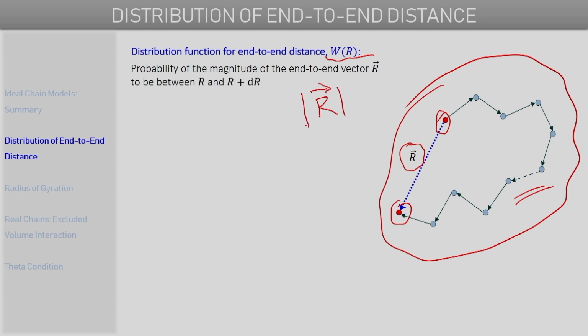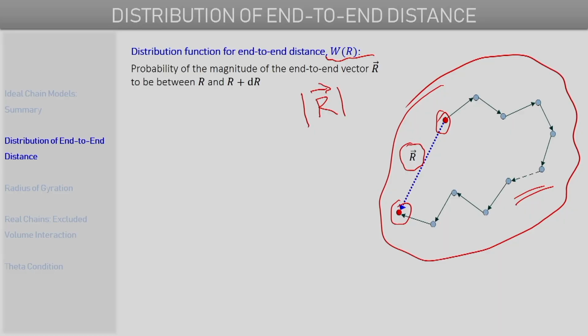This distribution function gives the probability that this magnitude will lie between r and r plus delta r, so essentially the magnitude is close to this value r.